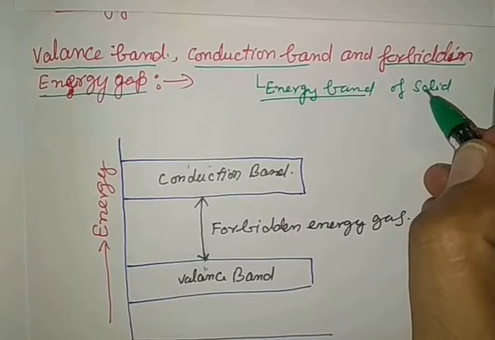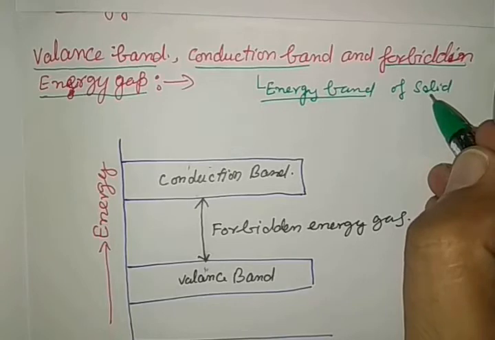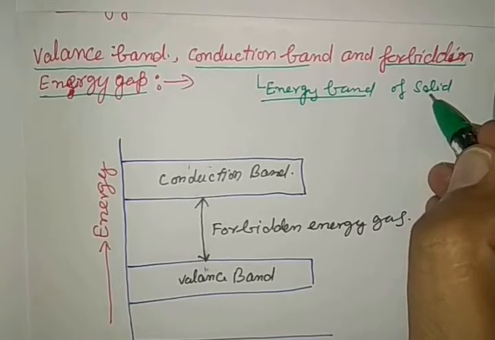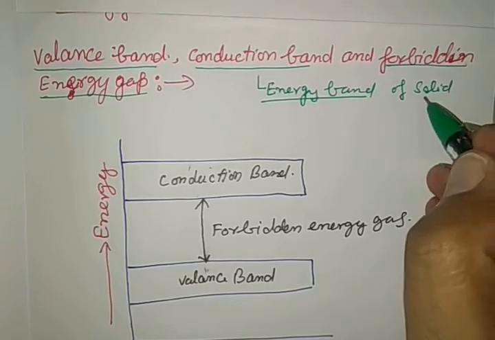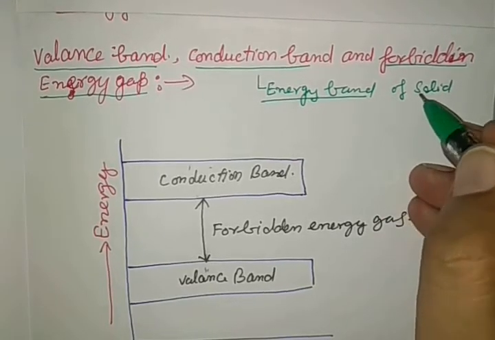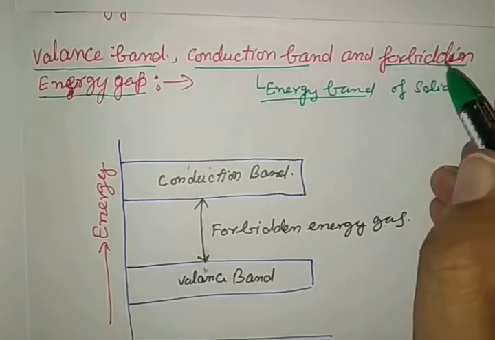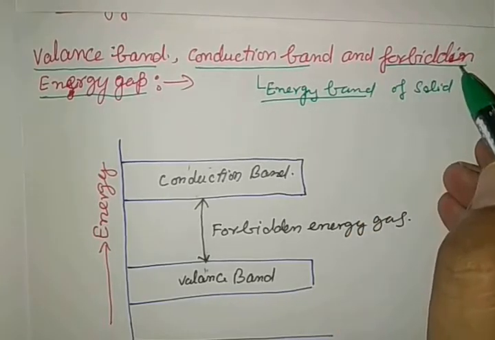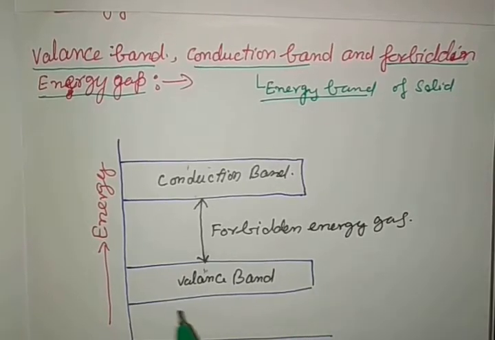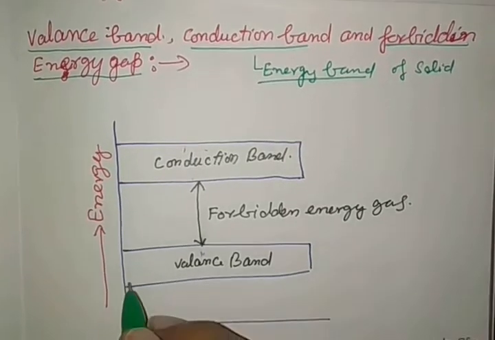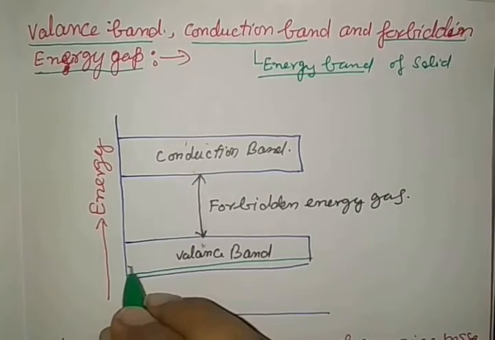We know solid is a systematic combination of atoms or molecules in crystalline structure, and in non-crystalline structure it has no certain structure available, right? So here in the solid, the outermost orbit is divided into two energy bands. The lower energy band is known as valence band, and this valence band is a group of energy levels.